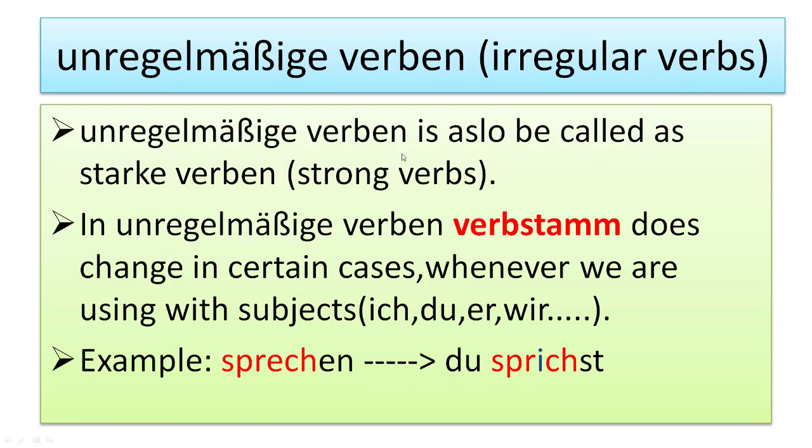Irregular verbs. An irregular verb is also known as a starke verb, like strong verbs. In an irregular verb, the verb stem does change in certain cases, whenever we use it with subjects like er, du, wir, and so on. Example: sprechen, to speak. Du sprichst. If you see here, sprich is the verb stem, and it changes when we conjugate with du. The e will become i in German.